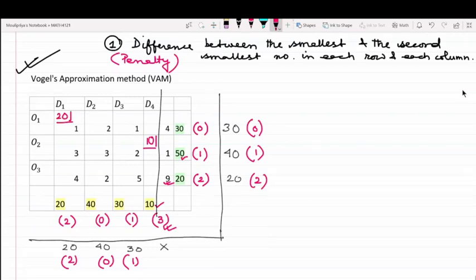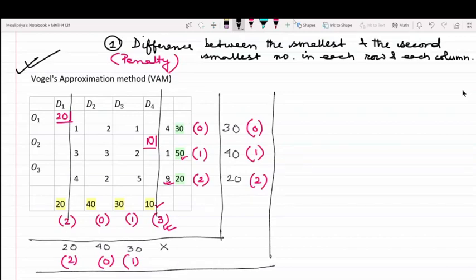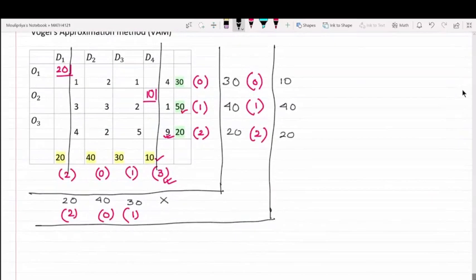So once 20 is allocated, we will strike out D1. We will write down the revised supply, the revised demand, and the revised penalty. O1 can supply how many units more? 10. O2 is still 40. O3 is 20.